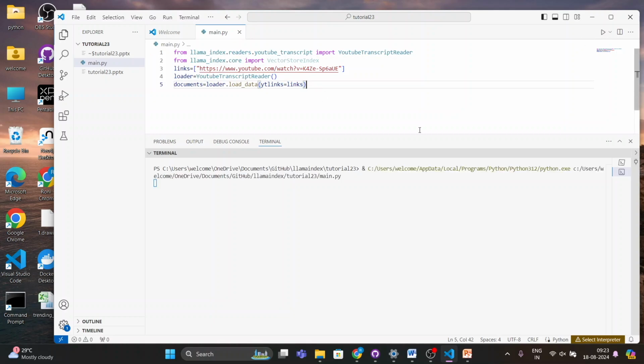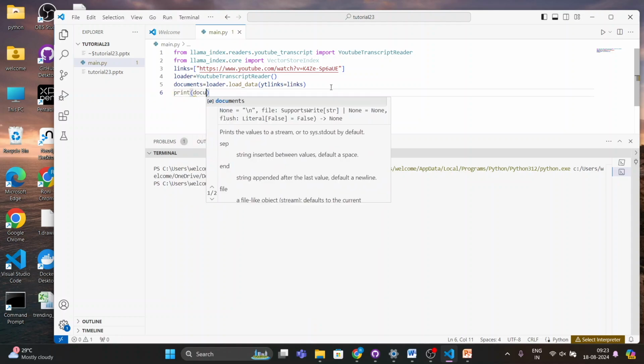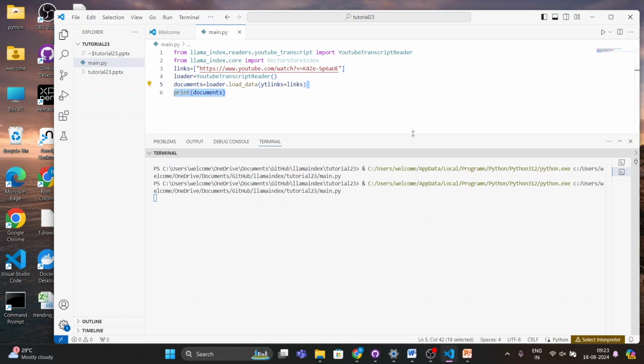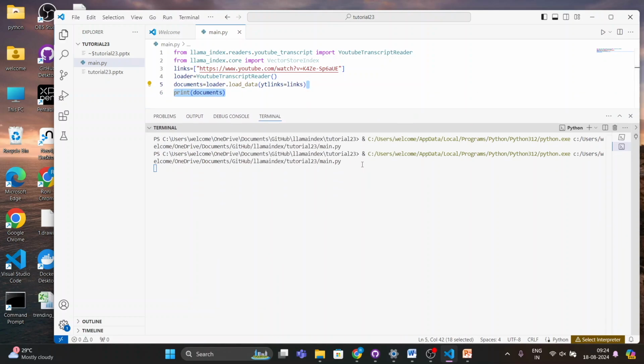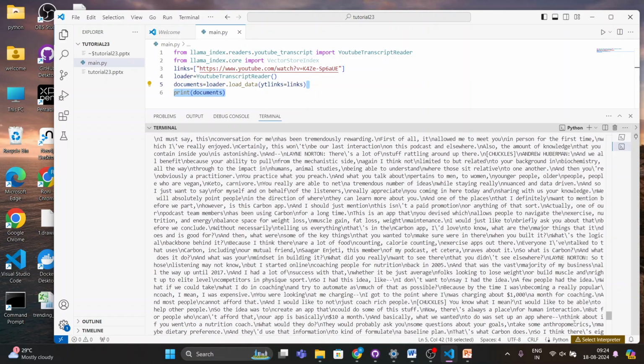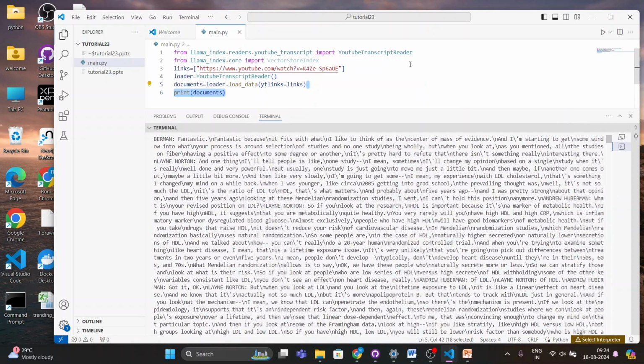If no error, it means everything is working fine. Obviously it's a 3-hour video, so maybe it will take some time. It's done. Now my next objective is to print and see whether I'm getting something or it's purely blank. Let's try to print something here. Yeah, too many things are there. Very good, so we got everything here.